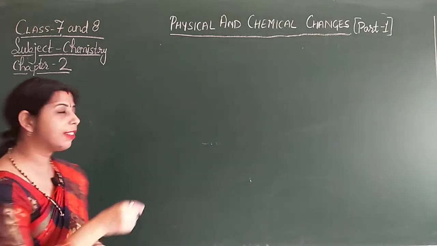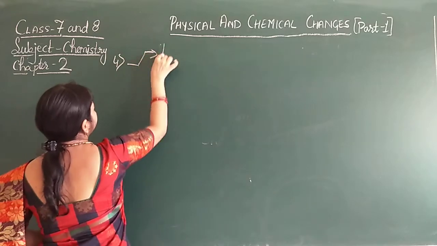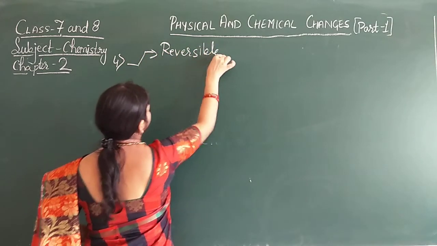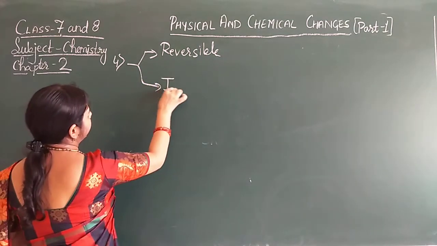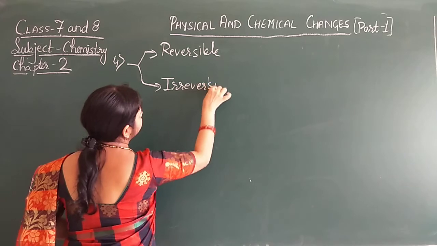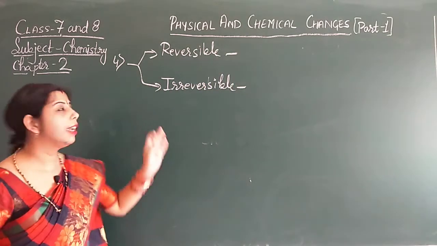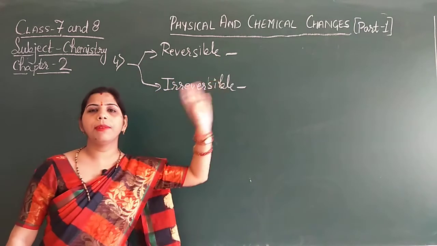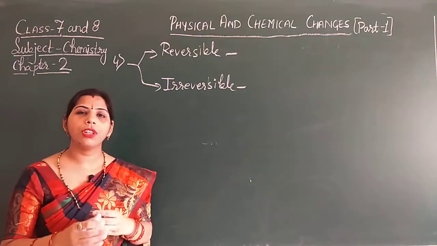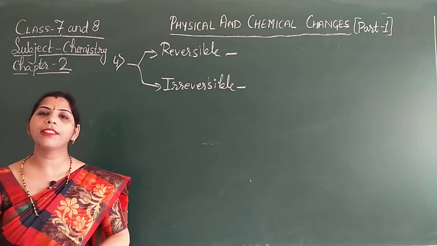The other change is reversible and irreversible change. The reversible change means that after the formation of a new substance, that substance can be changed back into the previous substance.